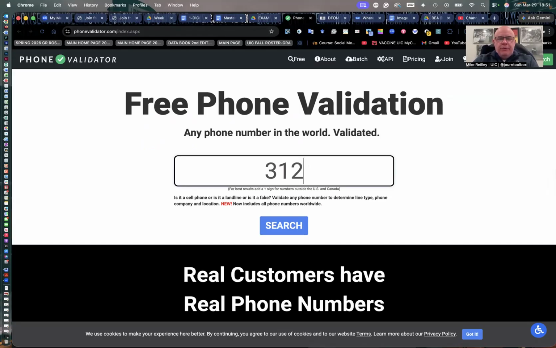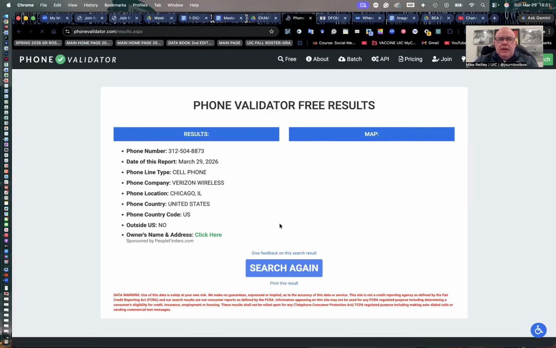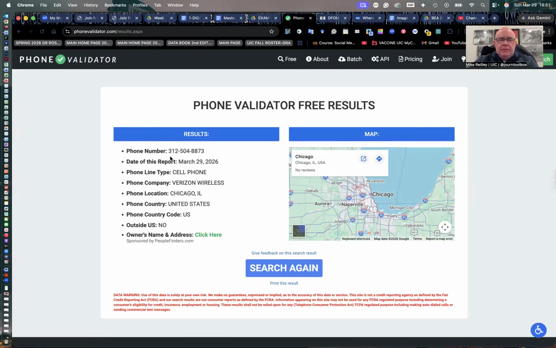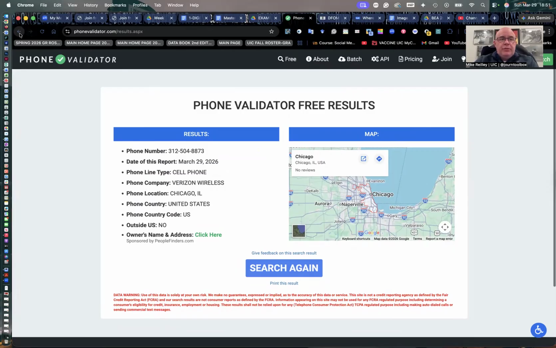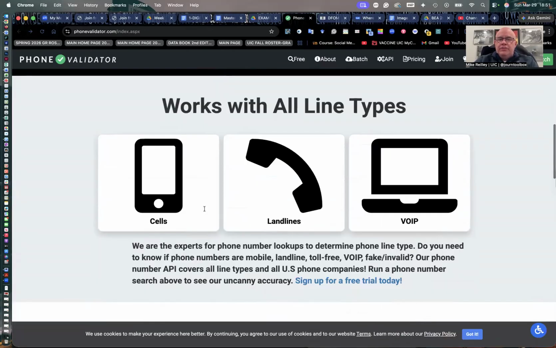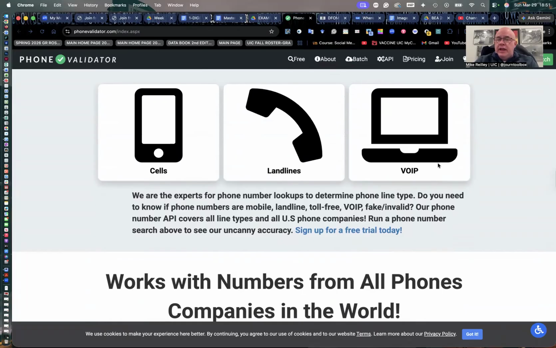And I can run that phone number through here, and then it'll tell me if it's a VoIP account, a landline. Basically, it tells me if it's a real number. It tells me the date of this report. This phone number is a real cell phone number that runs through Verizon Wireless. The location's in Chicago, United States. It's not from outside the United States, which sometimes your scam ones are. But it runs the phone number through all these huge databases. It'll break it down by cellular, landline, or VoIP.